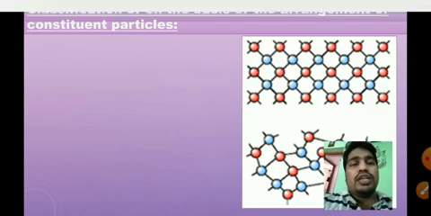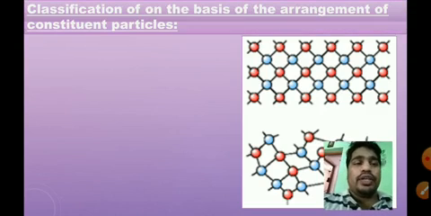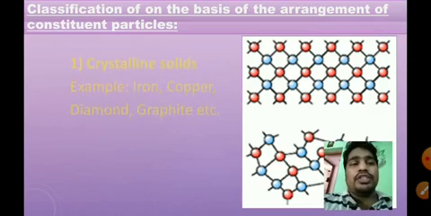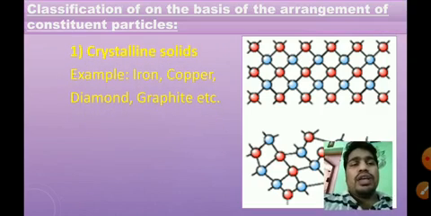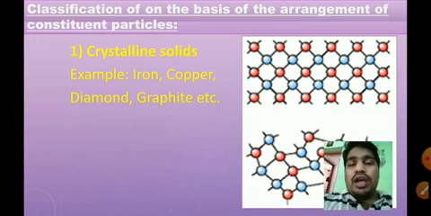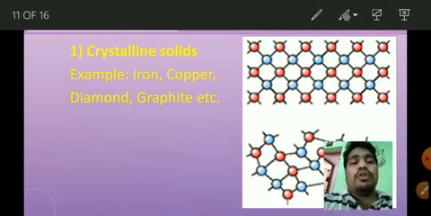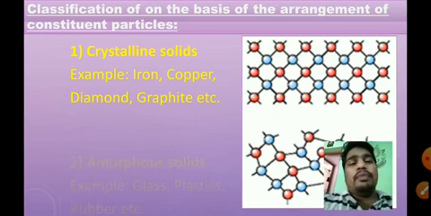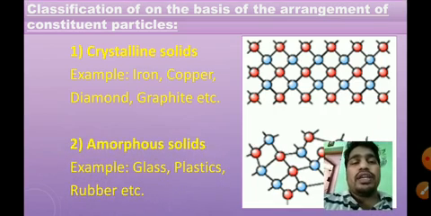One is crystalline solids. Crystalline solids means the particles are orderly arranged and there is a definite shape. The second type of solid is the amorphous solid, in which the particles are disorderly arranged.